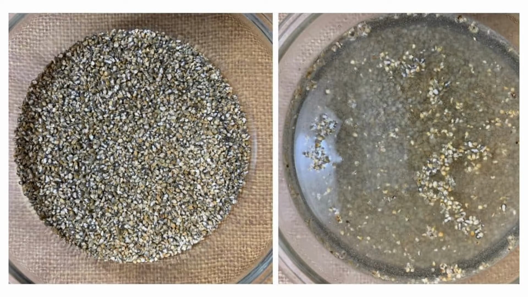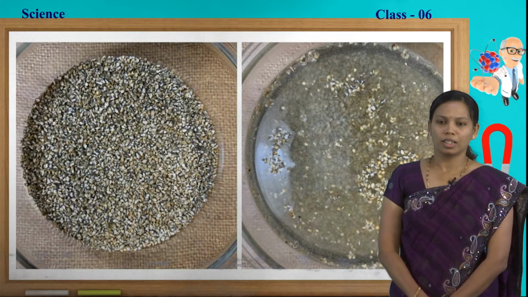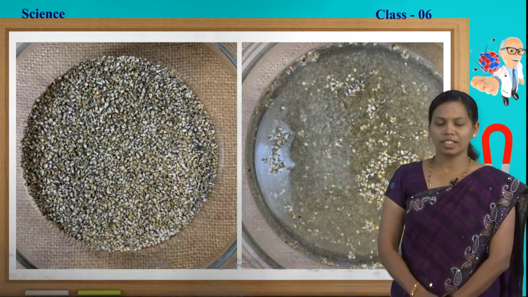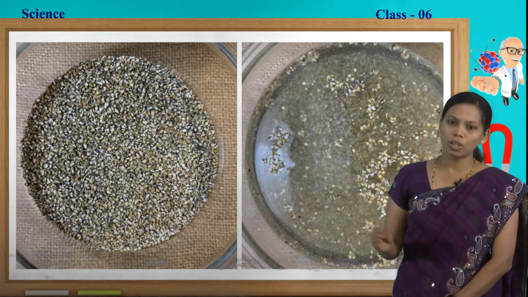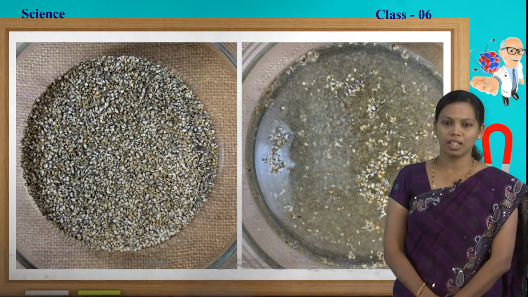What do you see? It is nothing but the sample of millets which is taken in a vessel. Before using that, we will wash that with the water. When we pour the water into the vessel, the heavier millets sink into the bottom, and after that we will remove the water. The water consists of the soil particles and it carries all the soil particles along with that, so that we will clean the millets.